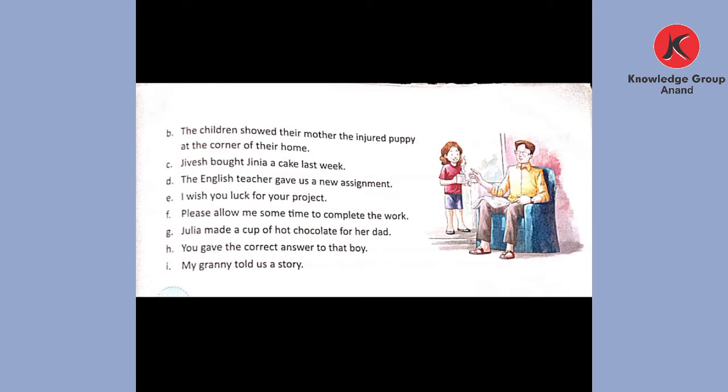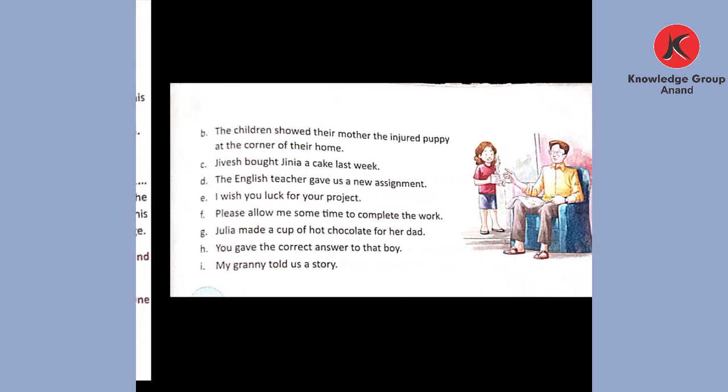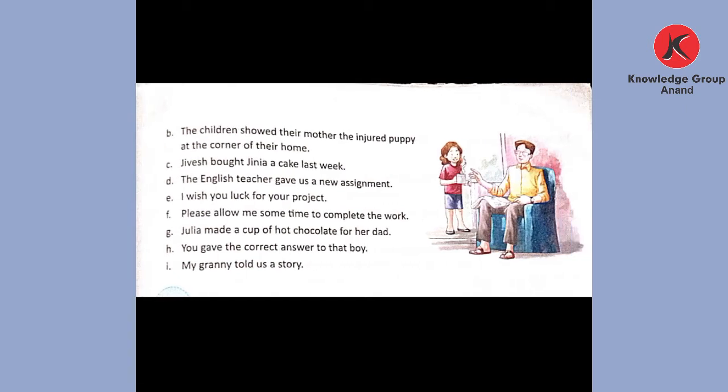Now let us go to the second sentence. The children showed their mother the injured puppy at the corner of their home. Now which is the direct object and indirect object in the sentence? Their mother. So what do we have to do? Their mother we have to circle, and the injured puppy we have to underline.